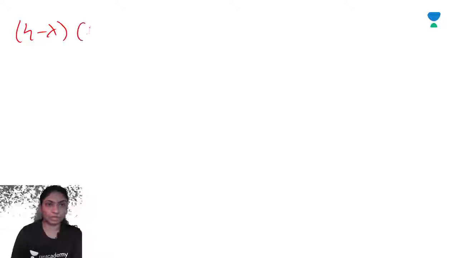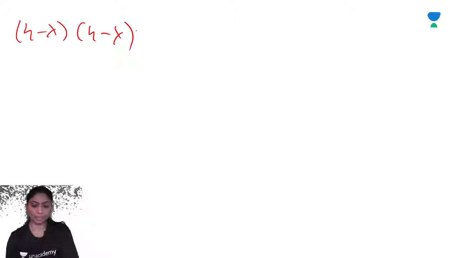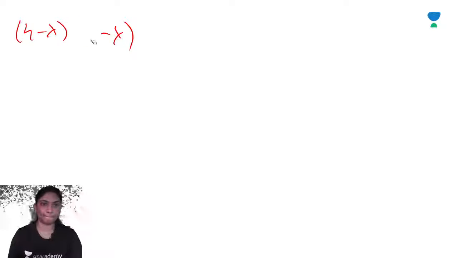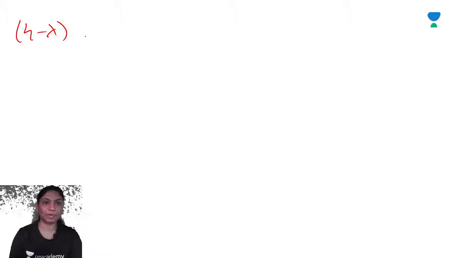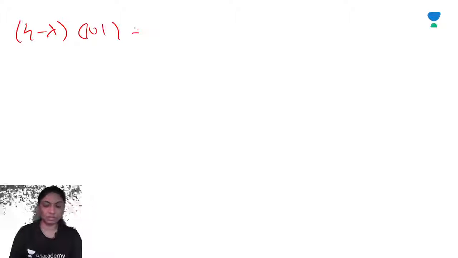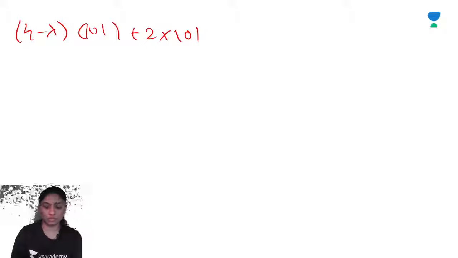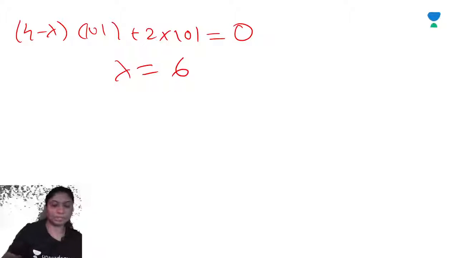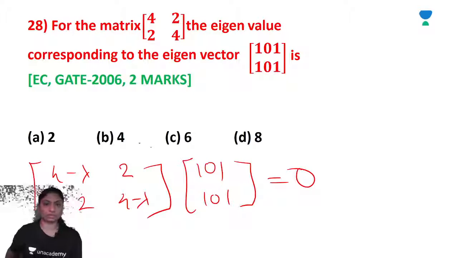So 4 minus lambda into [1, 0, 1] plus 2 into [1, 0, 1] is equal to 0, which implies lambda is equal to 6. Right? The value for lambda is equal to 6.